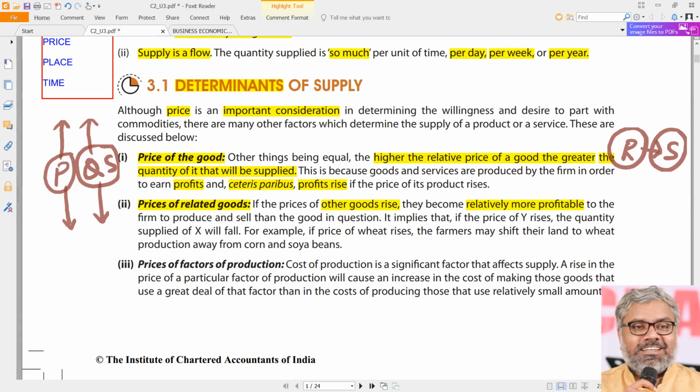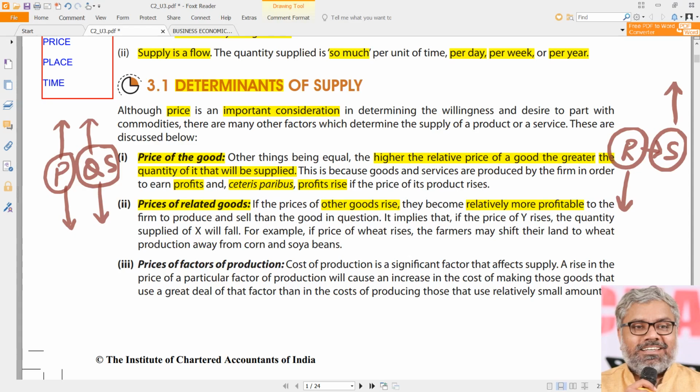In our same example, imagine the price of soya is increasing. What will happen? Naturally, people will shift from cultivation of rice to cultivation of soya. So naturally, along with that, what is happening? The supply of rice is decreasing.